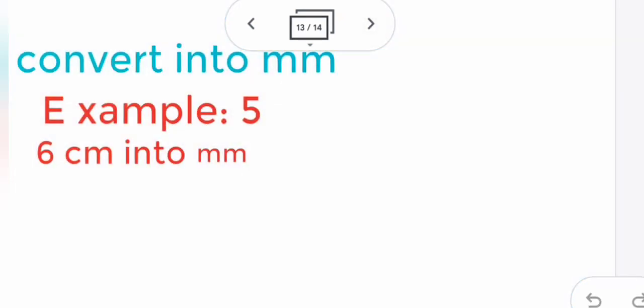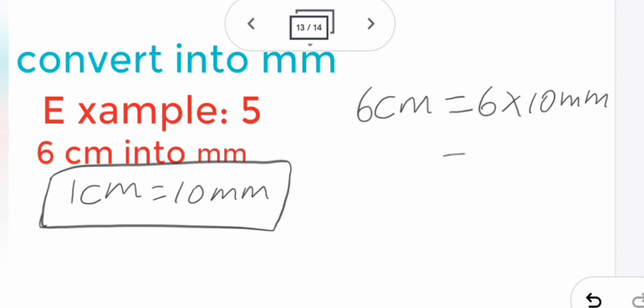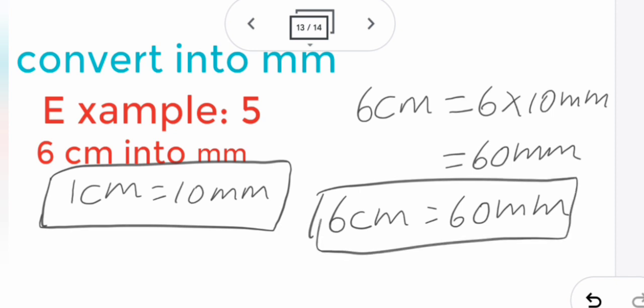Okay, now next one, convert into millimeter. The formula is 1 centimeter equal to 10 millimeters. This is the formula. Okay, so now let's do the calculation. 6 centimeter equal to 6 into 10 millimeter. So 6 into 10, 60 millimeter. So 6 centimeter equal to 60 millimeter. This is the answer. Okay, do all the calculation steps, then only you will get the marks.